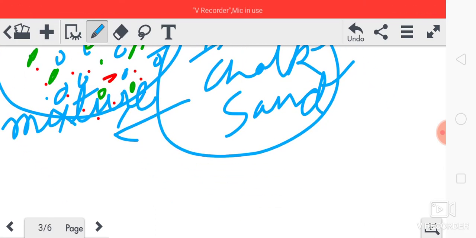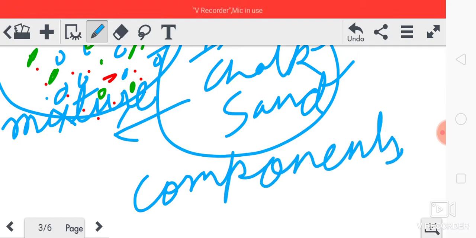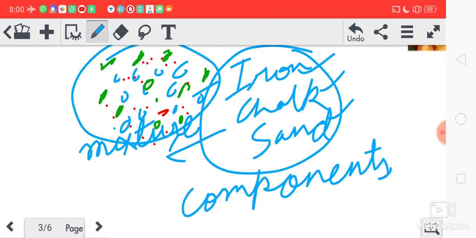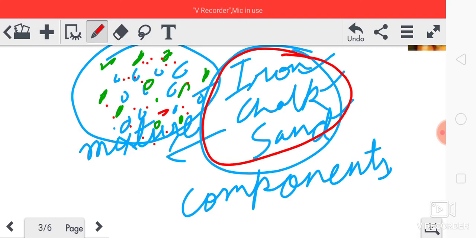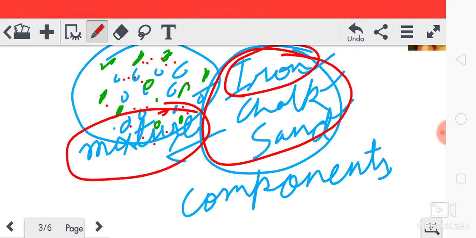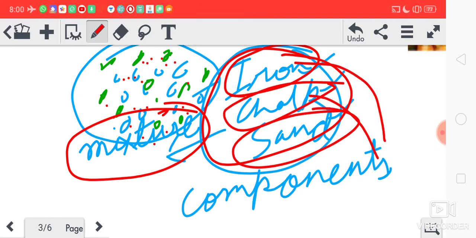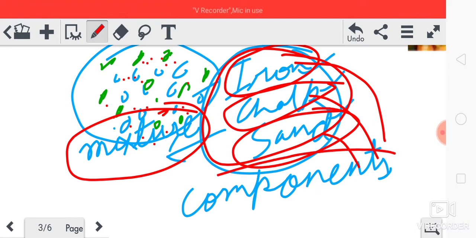And these three substances separately are called components of the mixture. When they are together, they are called a mixture. And separately, iron, chalk, and sand are called components of the mixture, from which the mixture is made up.